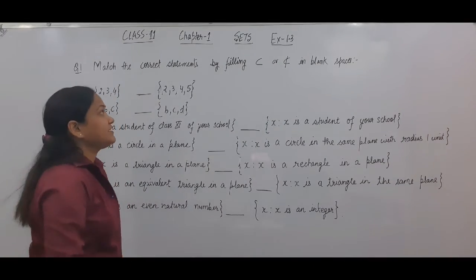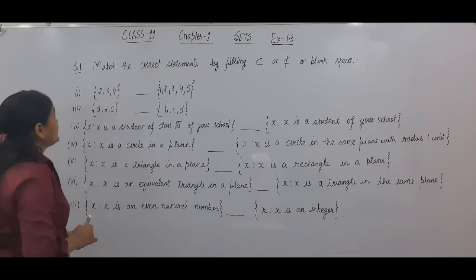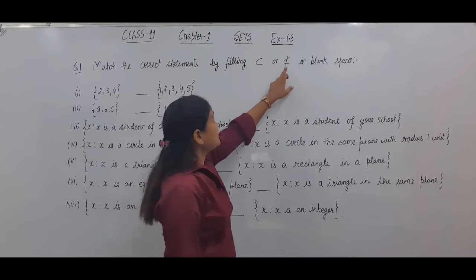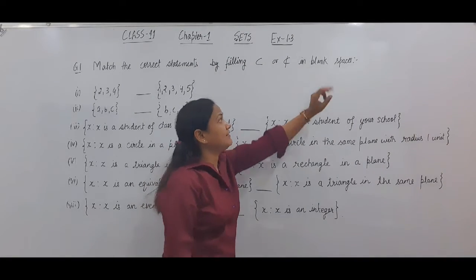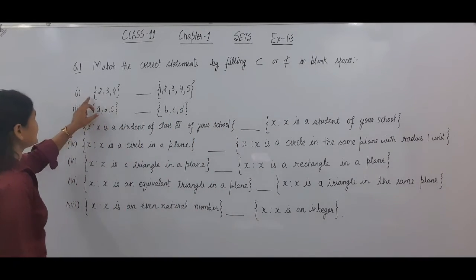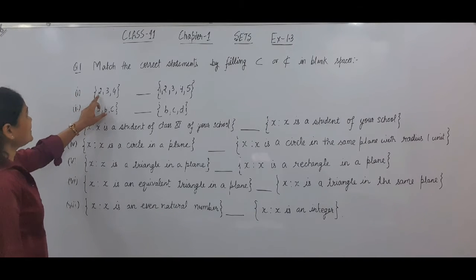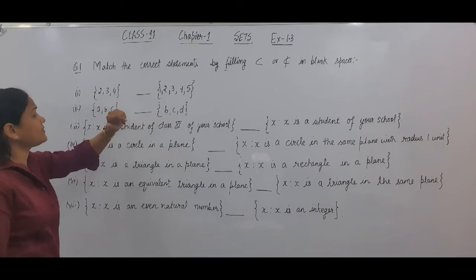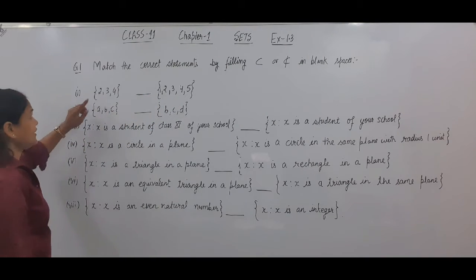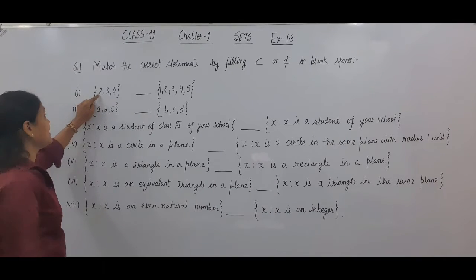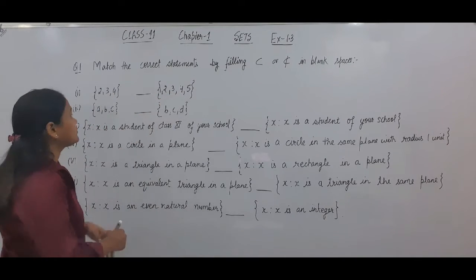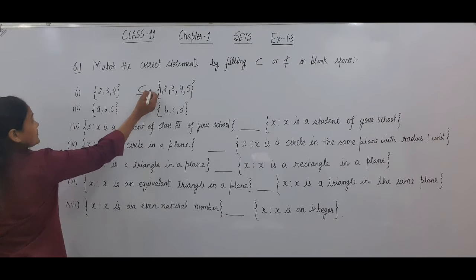Now let us start with exercise 1.3, question number 1. Your question is to match the correct statement by filling either 'a subset of' or 'not a subset of' in the blank spaces. Your first question is whether {2, 3, 4} is a subset of this set or not a subset of this set. We will check each and every element of the first set. 2 belongs to this also, 3 belongs to this also, 4 is also an element of this. So this is a subset of this set.